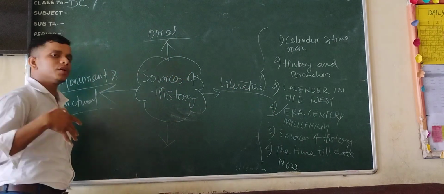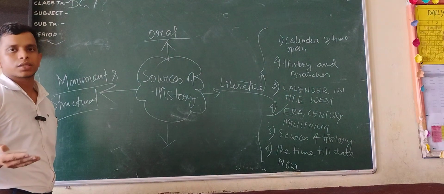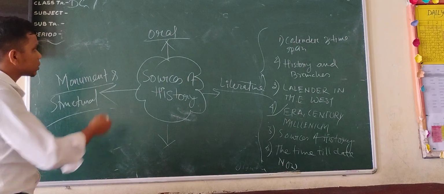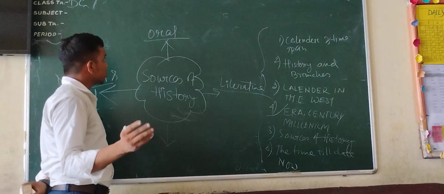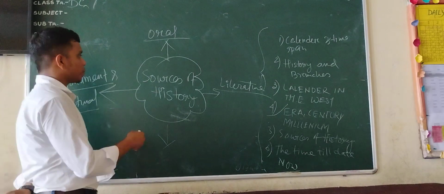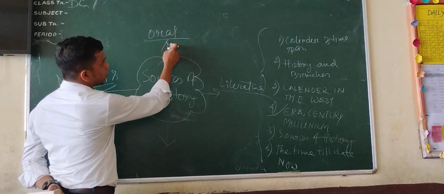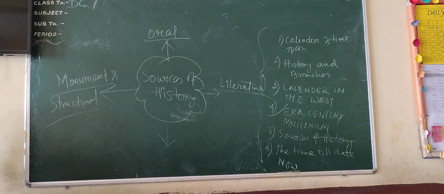It has been given in detail in the fourth chapter of your class 6 NCERT book, but the very little thing we need to know is the area and its different sub areas. We will discuss this today along with this session: oral, literature, monumental structure, and the last one is